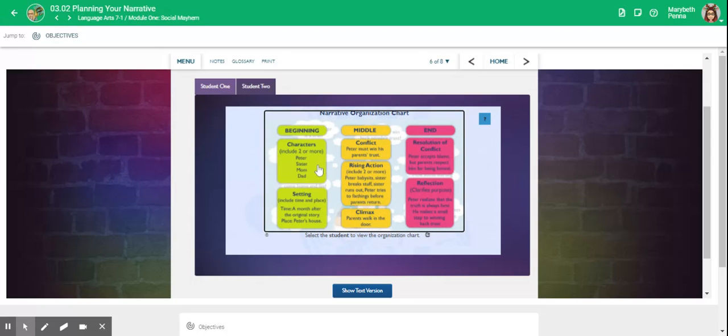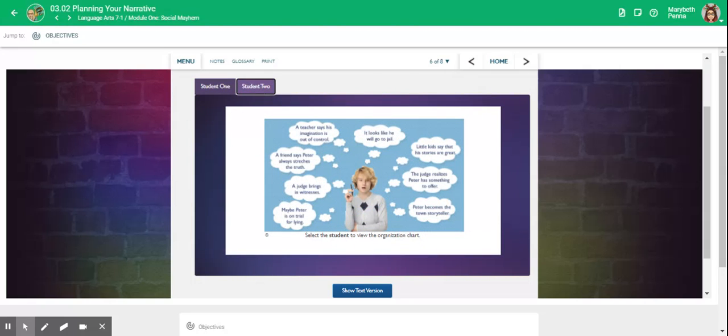Beginning: Peter, sister, mom, dad. Setting: a month after the original story. Place: Peter's house. Conflict: Peter must win his parents' trust. Rising action: Peter babysits, sister breaks stuff, sister runs out, Peter tries to fix things before the parents return. Climax: parents walk in the door. Resolution of conflict: Peter accepts the blame, but parents respect him for being honest. Reflection: Peter realizes that the truth is always best. He makes a small step to winning back trust.